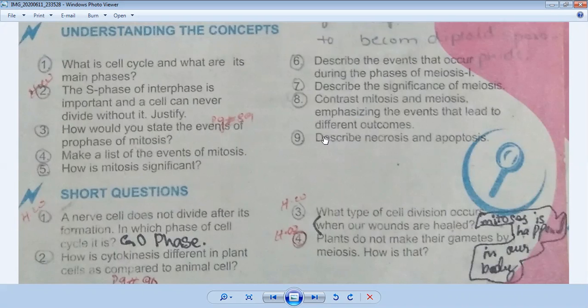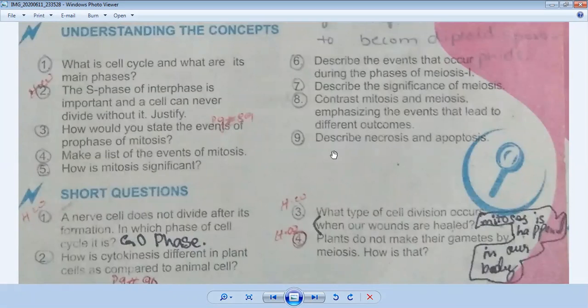Now question number 9, the last long question: describe necrosis and apoptosis. Its answer is given on your page number 102 and 103. I hope you understand all the long questions. Necrosis, we have discussed, it is the programmed cell death in the body, and apoptosis is the accidental death of cells in the body. So these are your long questions.